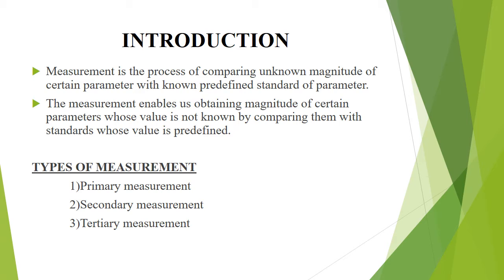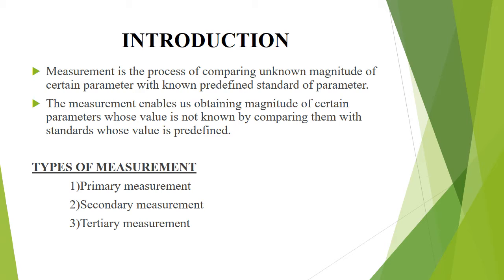The temperature of the body is to be measured. A thermometer is used with a predefined scale indicating different values of the temperature. The length of the wall is to be measured. The measuring tape is used with the predefined markings. The measurement enables us to obtain the magnitude of certain parameters whose value is not known by comparing them with the standards whose value is predefined.